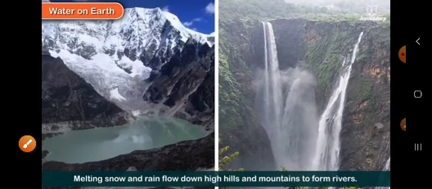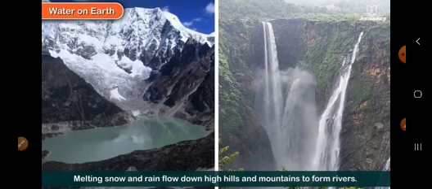Now children, as we know, high in the mountains we have snow which melts and flows down these mountains and forms rivers. So children, rivers are the fresh water bodies which we use for drinking and other household activities. On the mountains we have snow. This snow melts and comes down the mountains or hills and gives us water in the form of rivers.